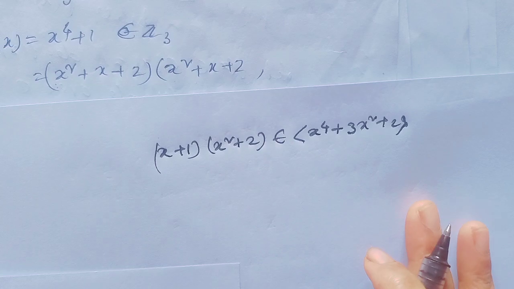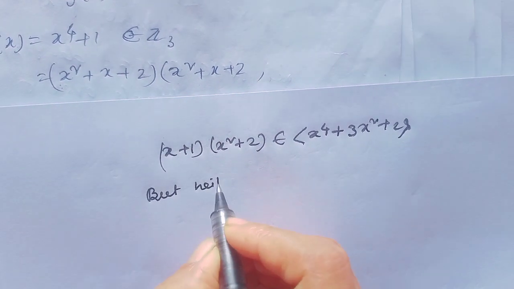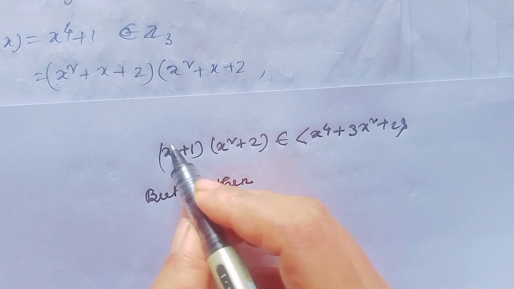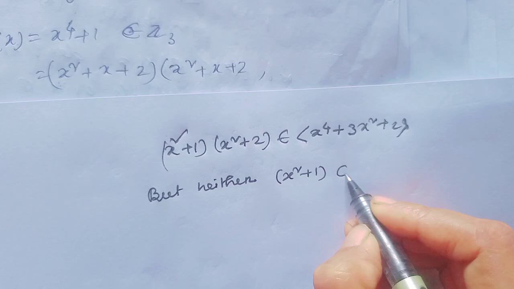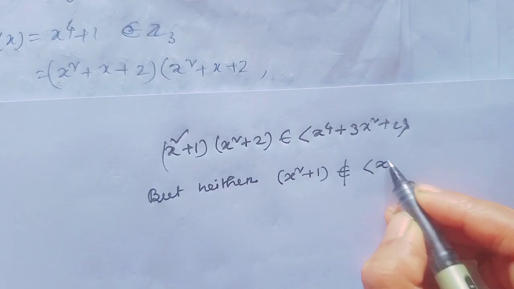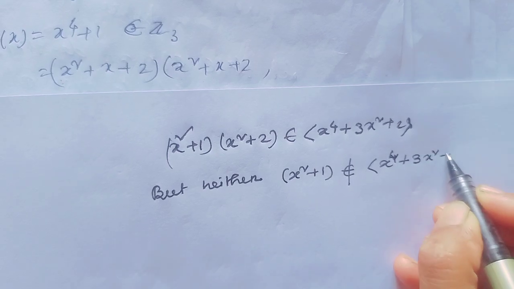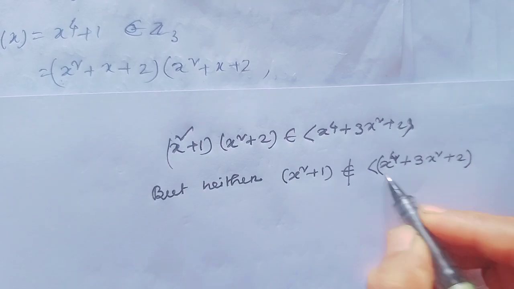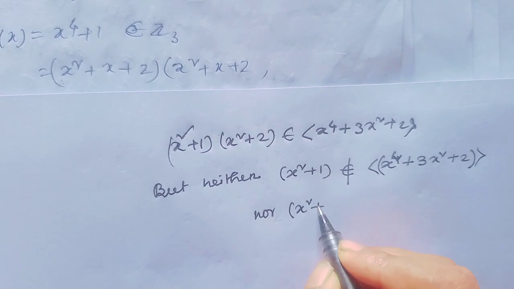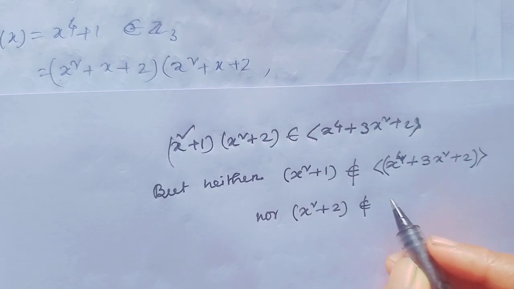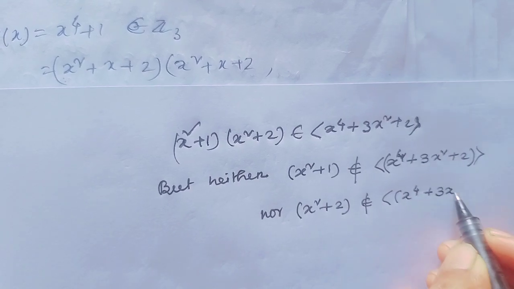Okay? But neither x square plus 1 belongs to the ideal generated by x to the power 4 plus 3x square plus 2, nor x square plus 2 belongs to the ideal generated by x to the power 4 plus 3x square plus 2.